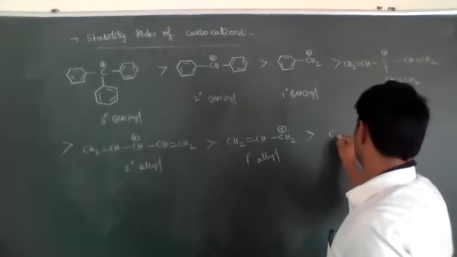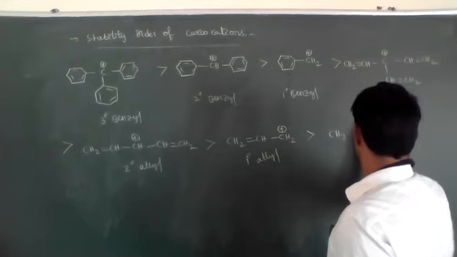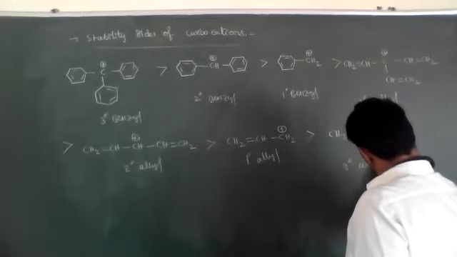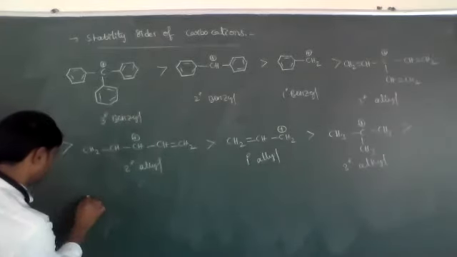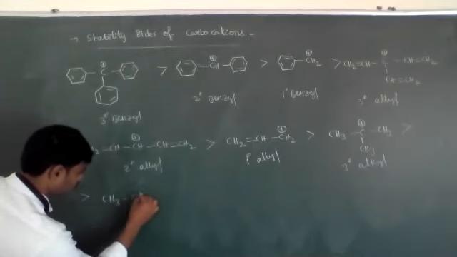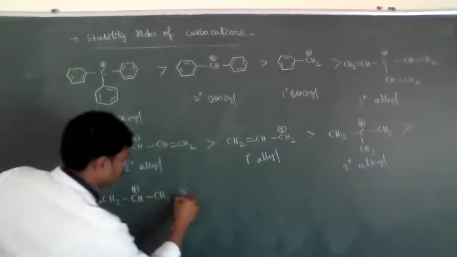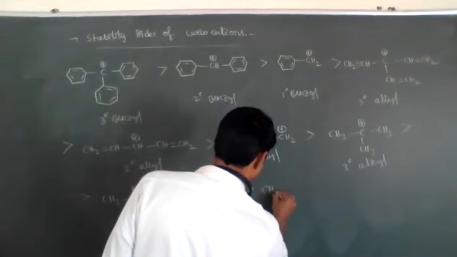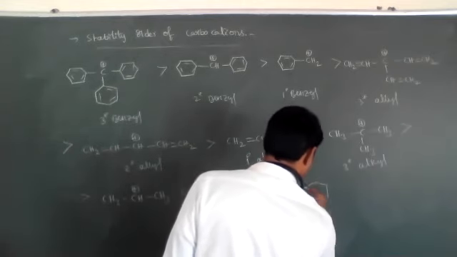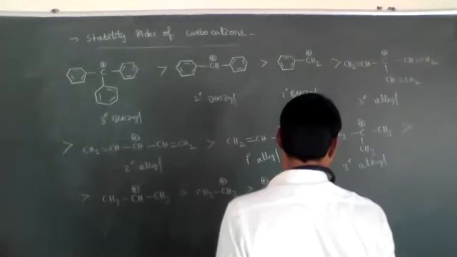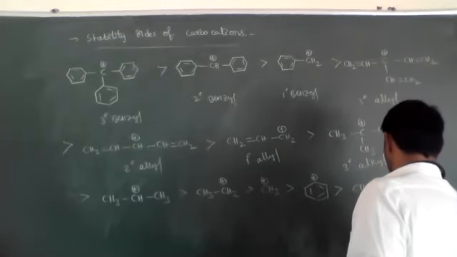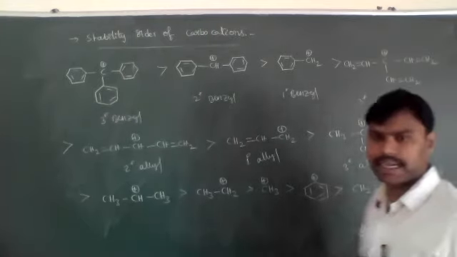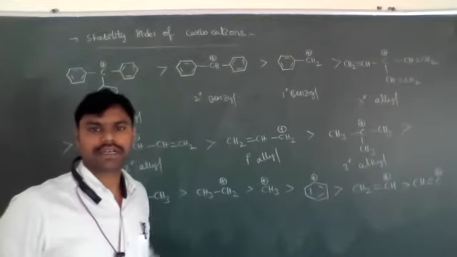Next, tertiary alkyl. Next, secondary alkyl, and then primary alkyl, and then methyl, and then phenyl, and then vinyl, and then acetyl group. So this is the total stability order of carbocations.